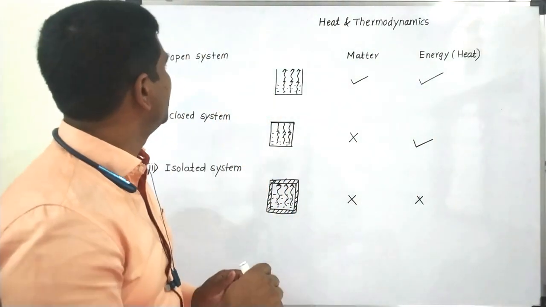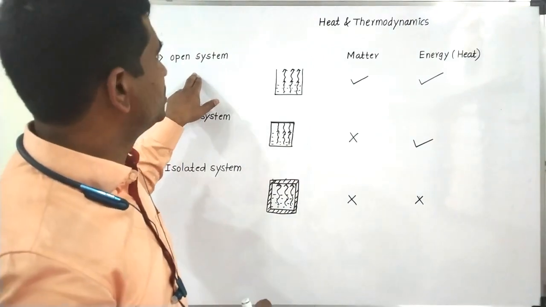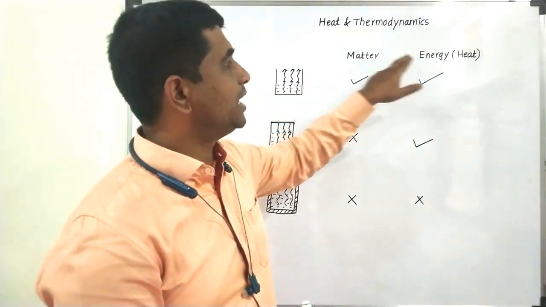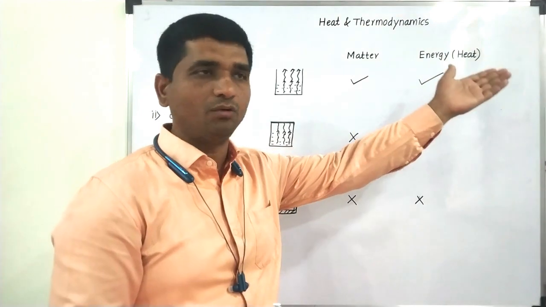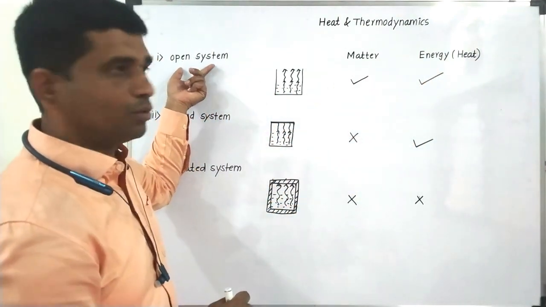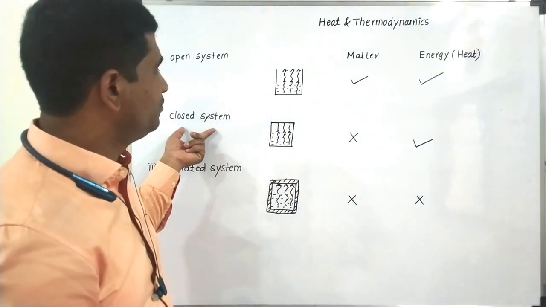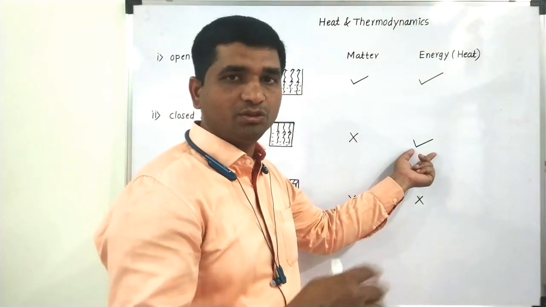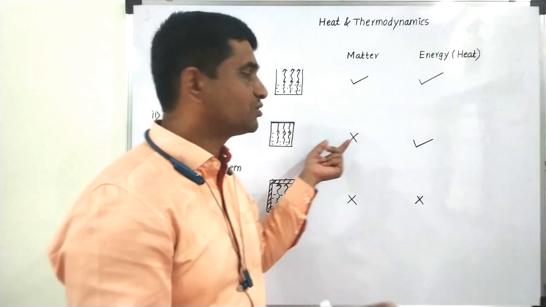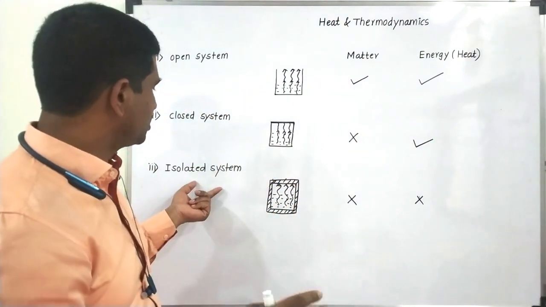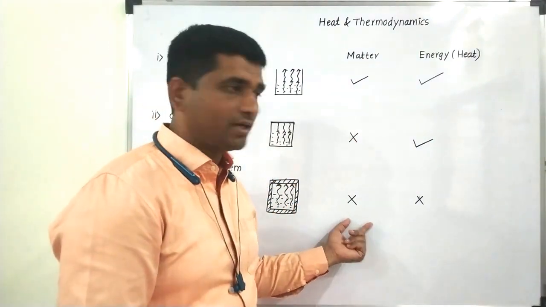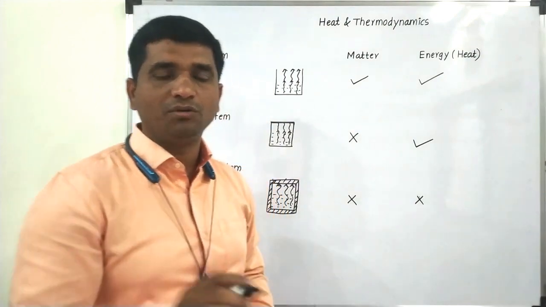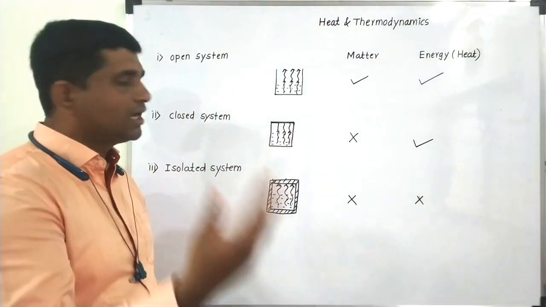So we have prepared the three definitions. First, the system in which matter as well as energy can be exchanged with the surrounding is called an open system. The system in which only energy can be exchanged with the surrounding but not matter is called a closed system. And the system in which neither matter nor energy is exchanged with the surrounding is called an isolated system.